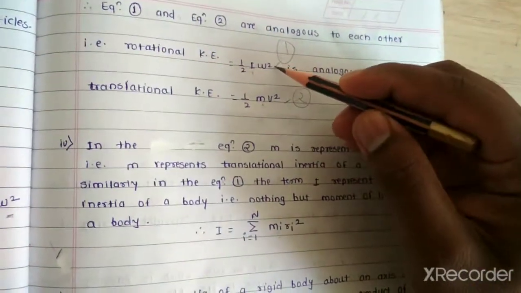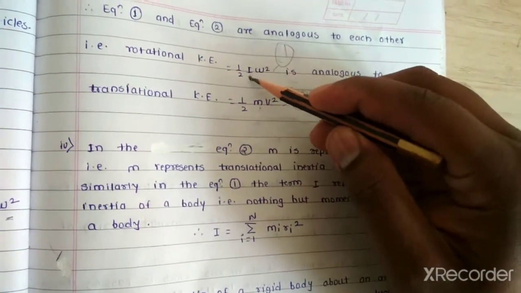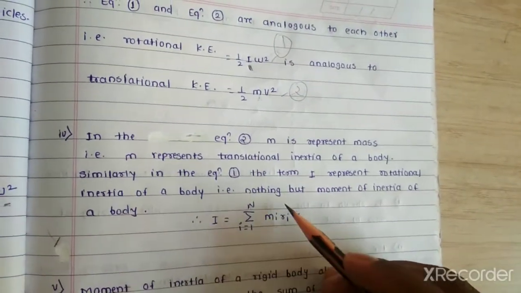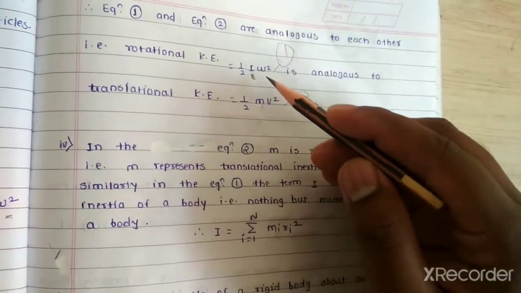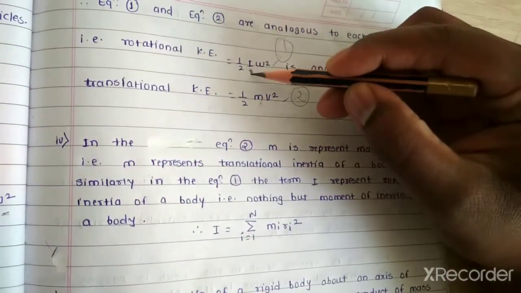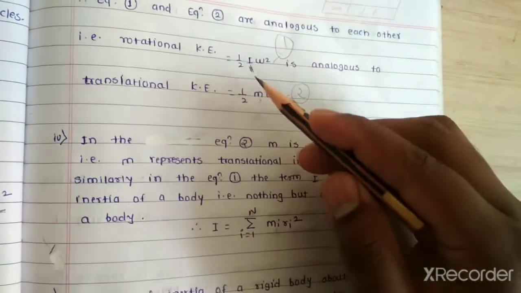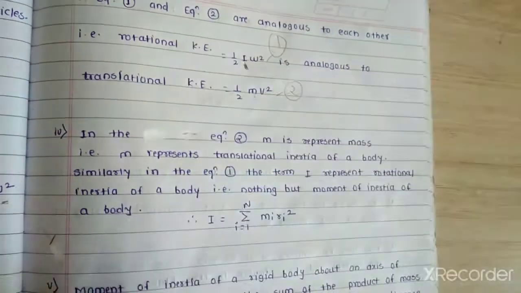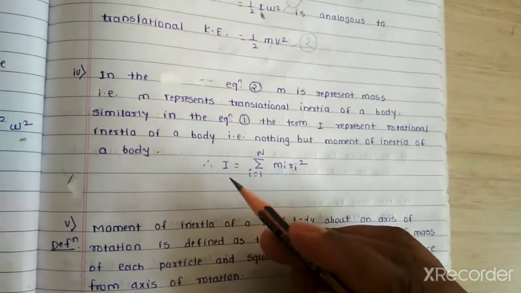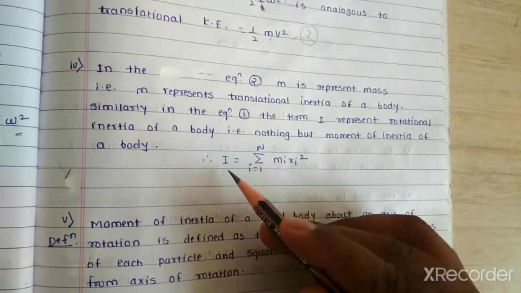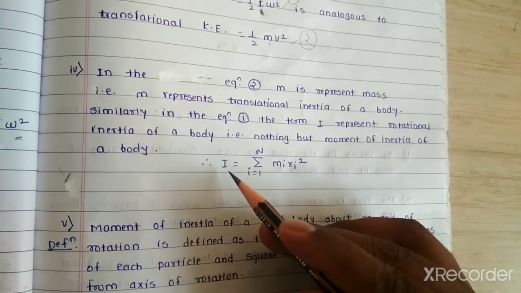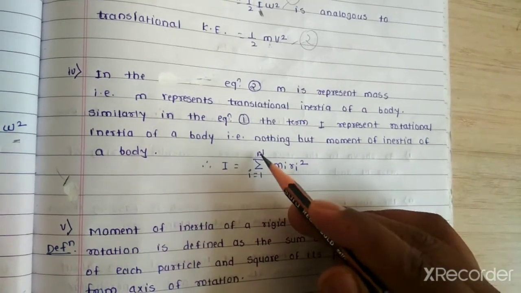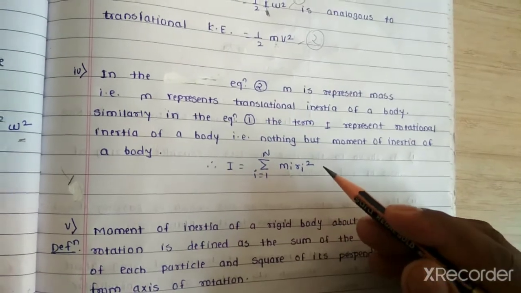Similarly, in equation 1, the term I represents the rotational inertia of a body, that is nothing but the moment of inertia of the body. Therefore moment of inertia, denoted by capital I, is equal to the summation over i equal to 1 to n of m_i r_i square.